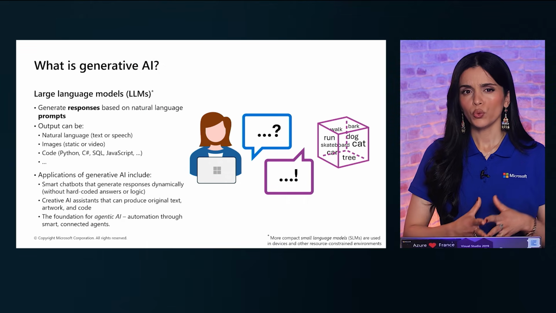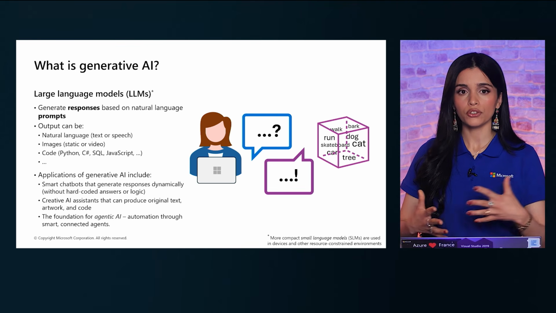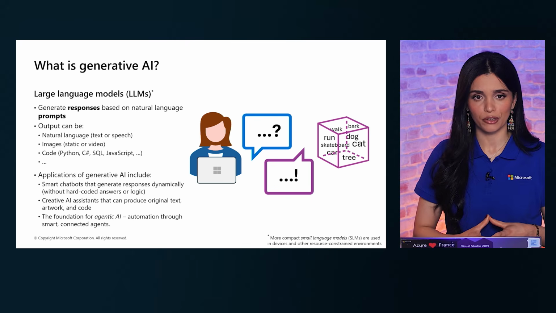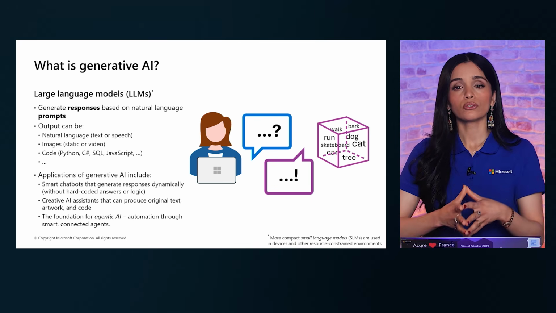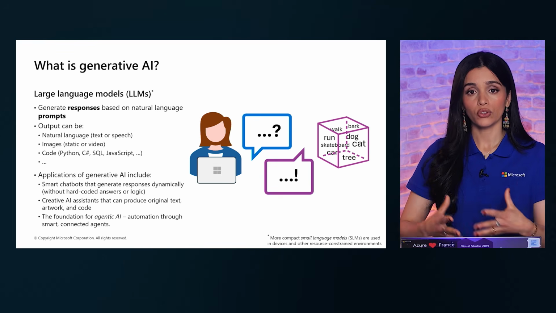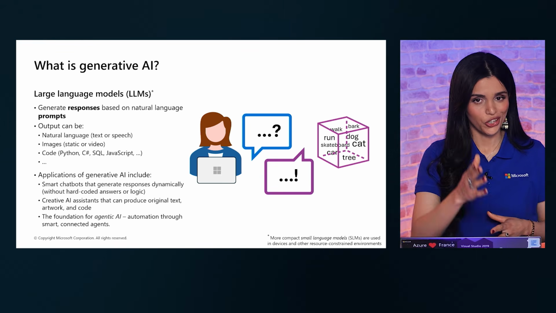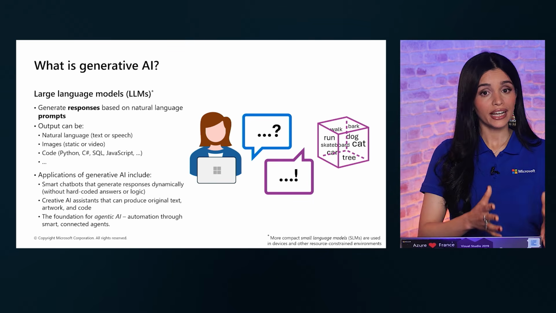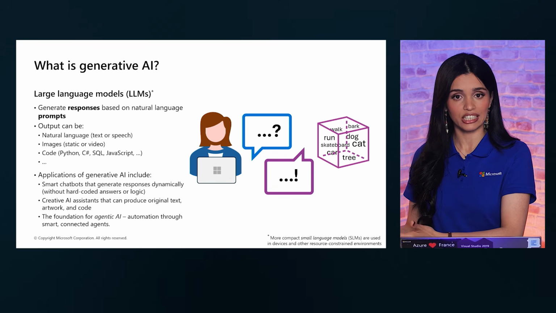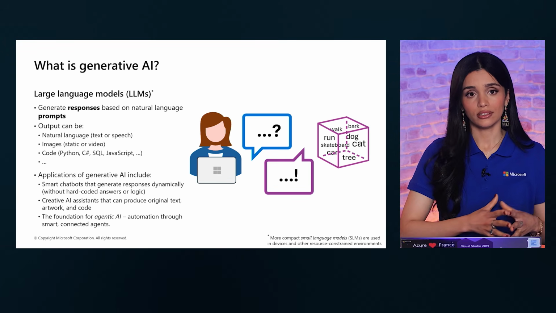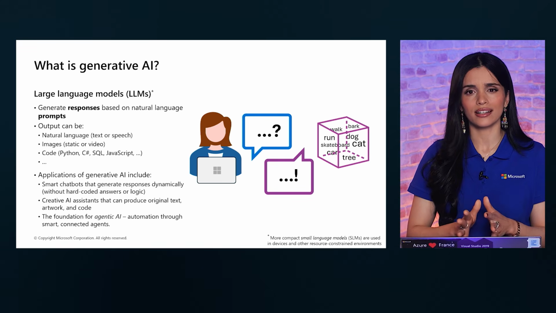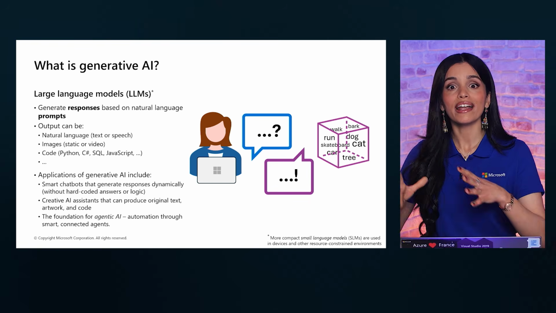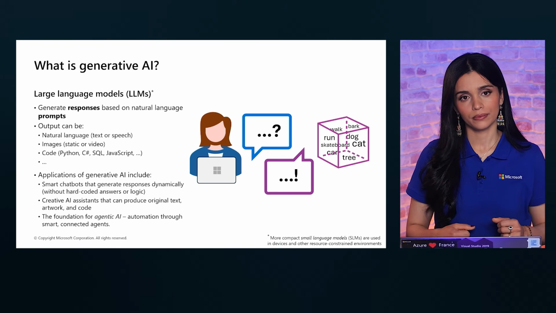In the previous session, we talked about how applications connect to AI and how Microsoft Foundry helps us build intelligent solutions. Now let's talk about what kind of AI we are using in most modern applications: generative AI. So what is generative AI? Generative AI is a type of artificial intelligence that creates new content. It doesn't just look things up or follow fixed rules. It generates something new every time based on your input.